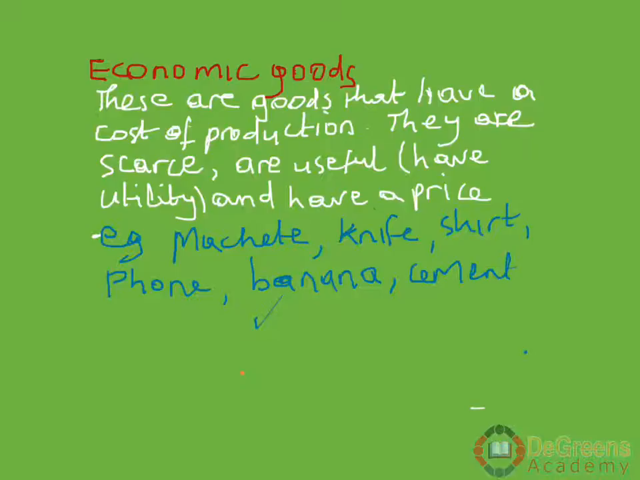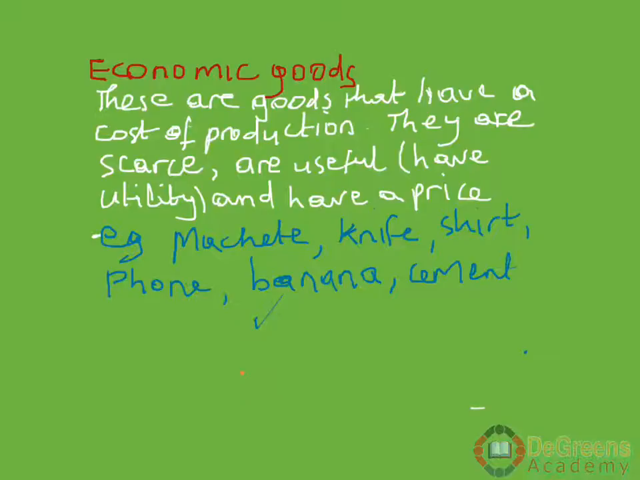So in this case, we're describing items like machete, knife, shirt, phone, bananas, cement. These are all goods that have a price. But as I explained to you, some of the free goods become economic goods when they have a price. Like sand that your father has put by the house, which he did not go himself to the river to fetch. He paid maybe 200,000 francs, and a truck person brought a truckload of sand or stones. Those things have a price.